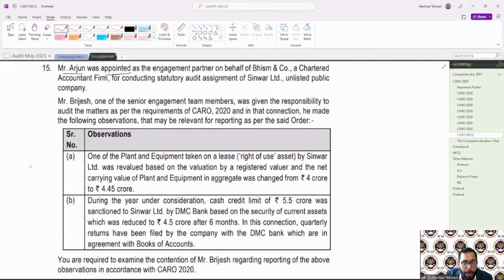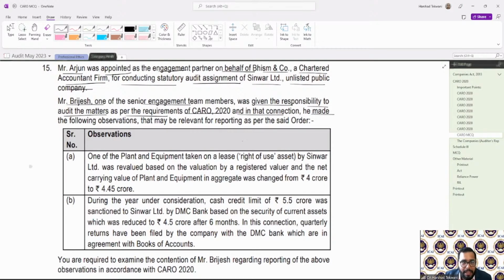Mr. Arjun was appointed as an engagement partner on behalf of Bisham and Company, a chartered accountant firm, for conducting statutory audit of Sinwar Limited, an unlisted public company. Mr. Bridges, one of the senior engagement team members, was given responsibility to audit the matter as per the requirement of CARO 2020.